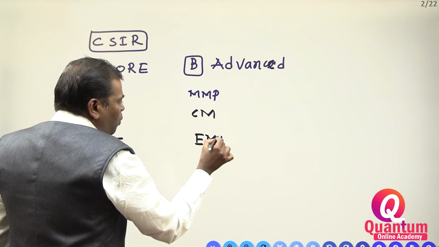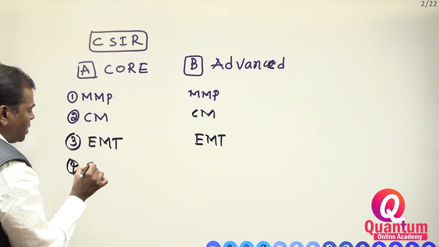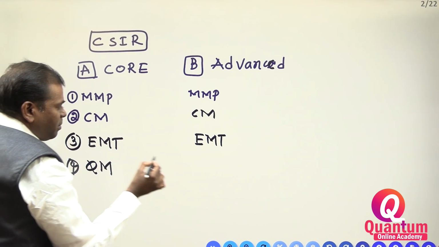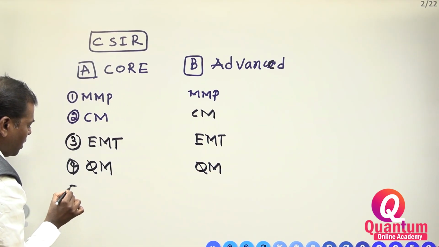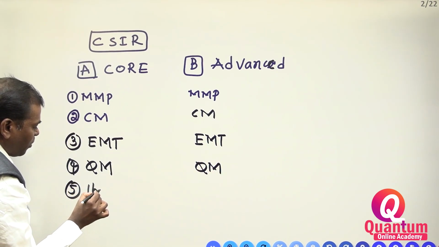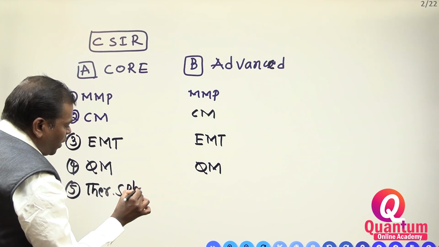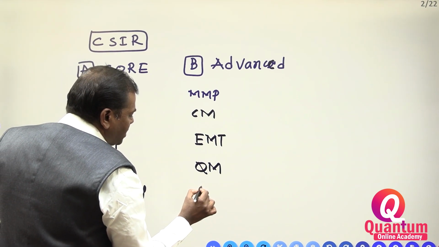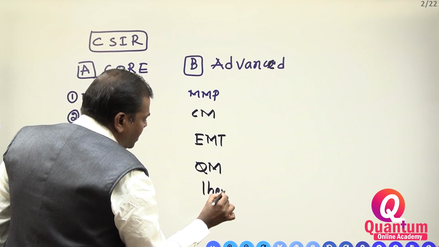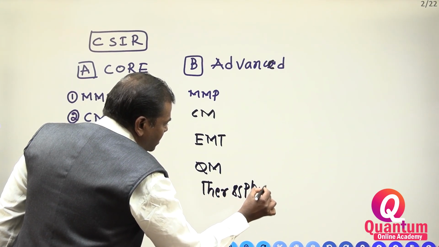The fourth one is quantum mechanics, which also consists of core and advanced. The fifth one is thermodynamics and statistical physics, where also core and advanced are there.